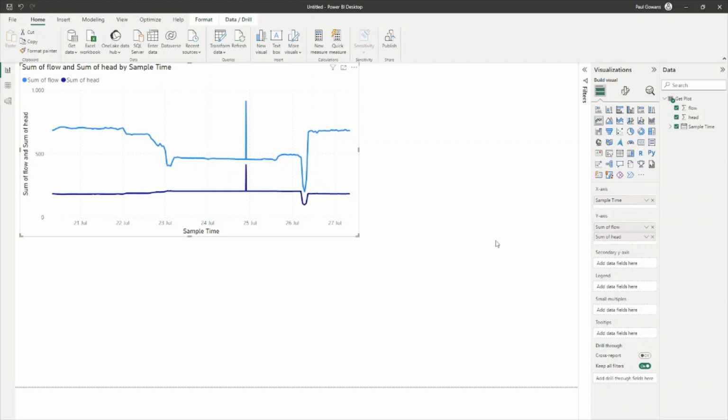We recommend Get Plot because it shows you the most accurate representation of how your data is changing over time. With the likes of average or minimum or maximum, you don't get the granularity that you do in Get Plot. It shows you all the peaks and troughs that other aggregations might not show you.